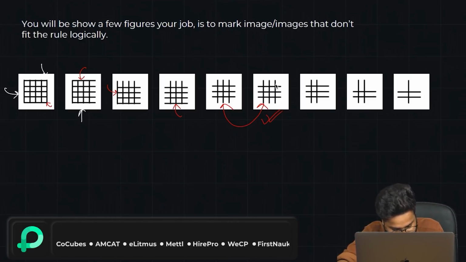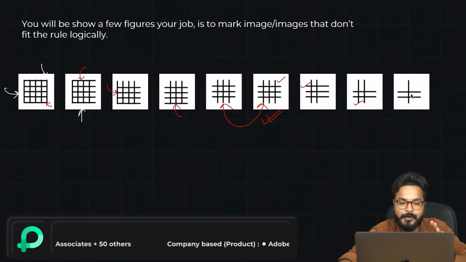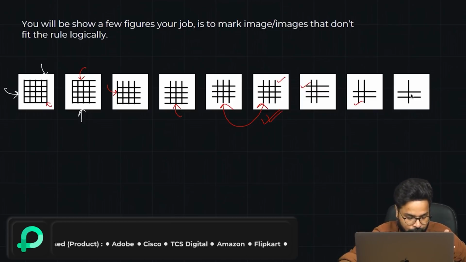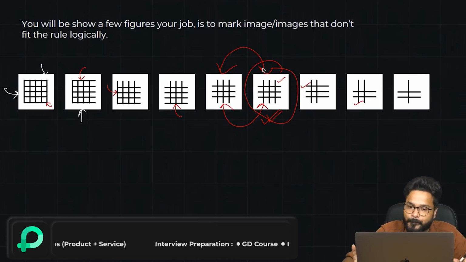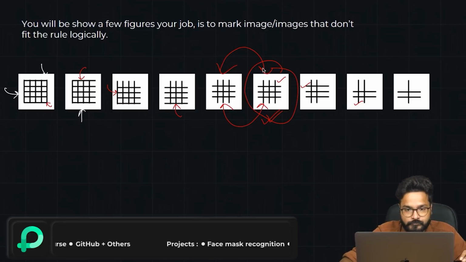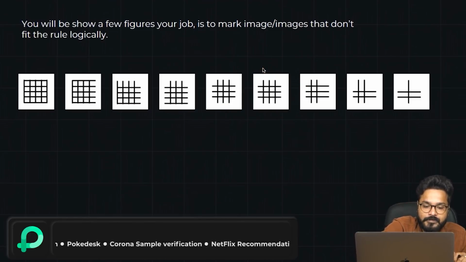When I see this, this particular line was removed and this started looking like this. In the next one, they removed this line and it started looking like this. And in the last one, they removed this one and it started looking like this. So they're basically removing one line, one line each time on each iteration. But somewhere here, they missed that. So this means this is the odd one out, to be honest. This is the one which is not following the logic of the entire section, entire question, right? So this is the answer.